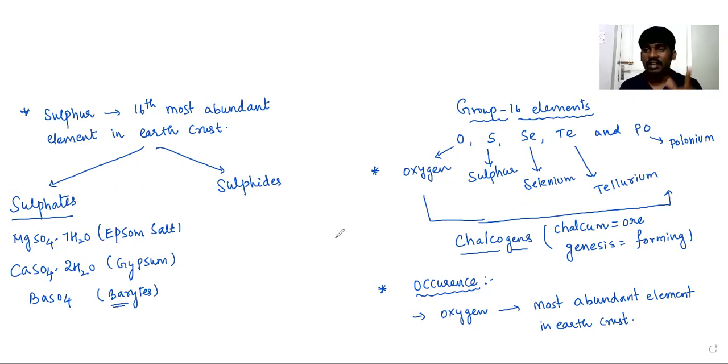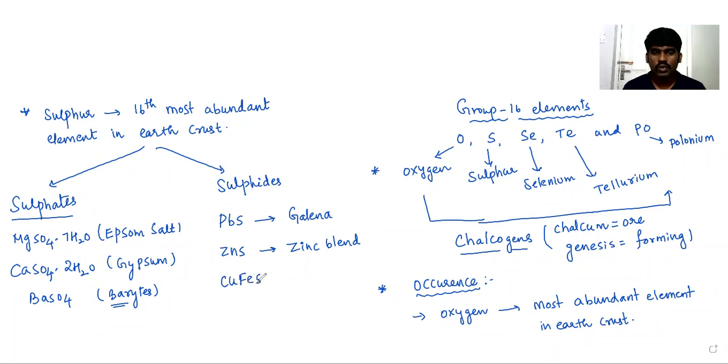Sulfur is available in the form of sulfides also. Sulfides in the sense PbS, which is called galena in metallurgical name, and ZnS, zinc sulfide, which is also said to be zinc blende, as well as CuFeS2, which is nothing but copper pyrites.